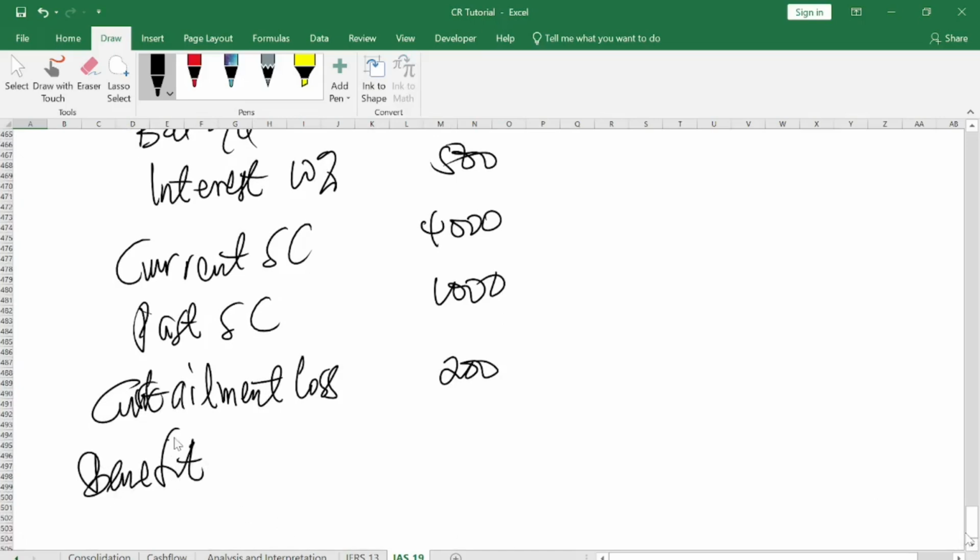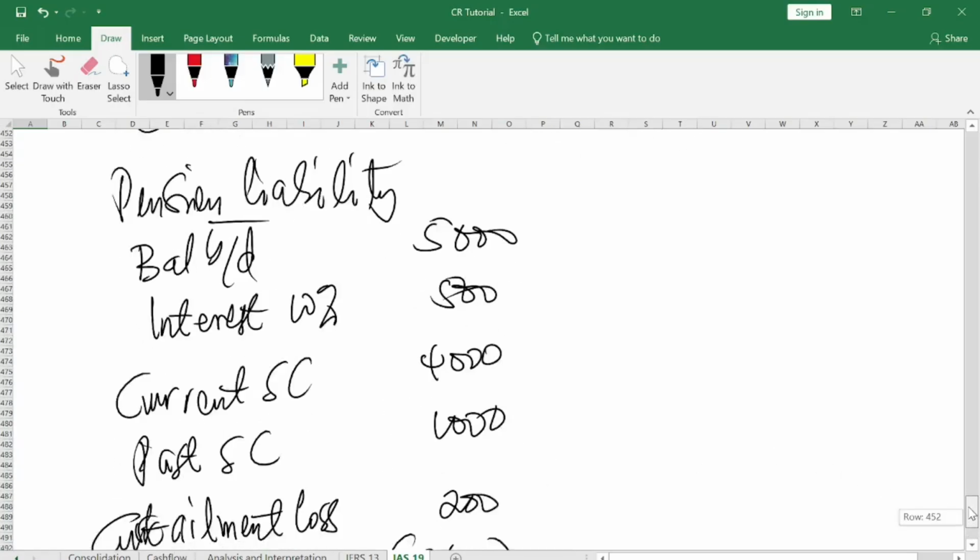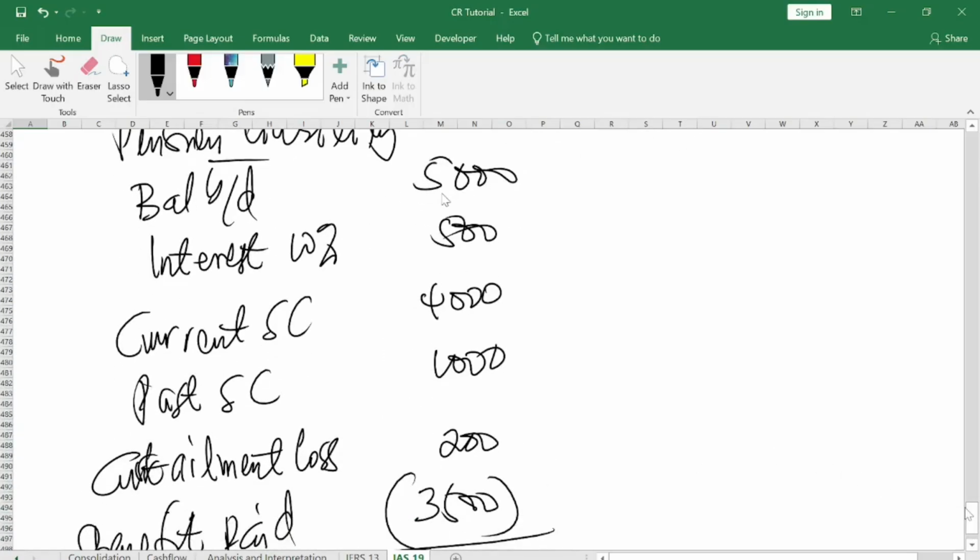The actuarial said that they will pay a benefit. How much are they paying? They are paying a benefit of maybe 3,500. So this is what the actuarial did at the beginning of the accounting year. You have 5,000 liability to be settled coming from the last year.